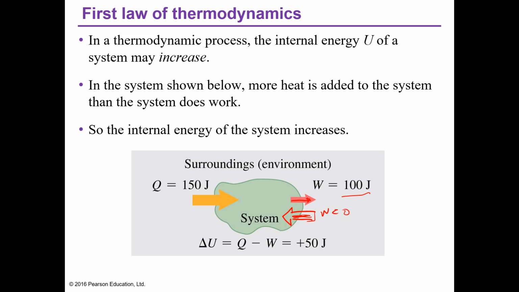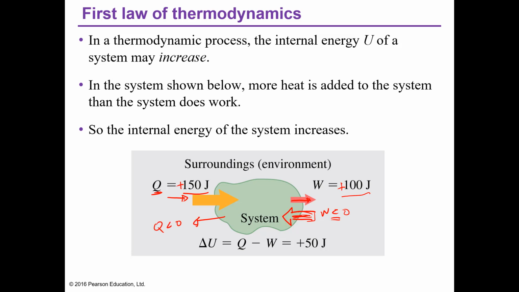So we know basta by the system it is plus, and on the system it is minus. And also the heat, which is equal to 150, this is positive because heat is ga-enter siya sa imong system. So positive imong heat. Kung gawas imong heat, then Q is negative.